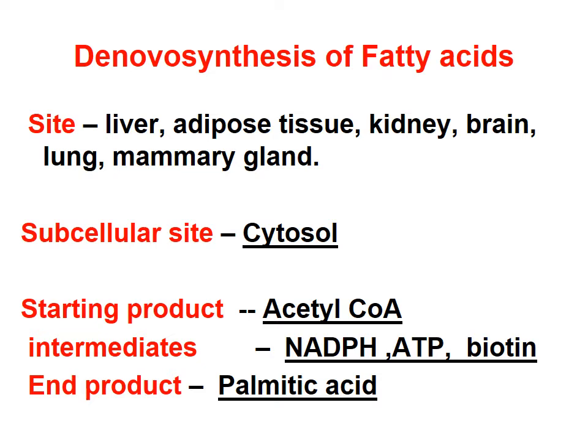Now, coming to the de novo synthesis of fatty acid, the site for the de novo synthesis is the liver, adipose tissue, kidney, brain, lung, mammary gland, etc. The subcellular site is the cytosol, and the starting substrate for the synthesis of palmitic acid, which is a 16-carbon fatty acid, is acetyl-CoA, and the other intermediates required for the synthesis are NADPH, ATP and biotin. So as a result, the end product of de novo synthesis is palmitic acid.